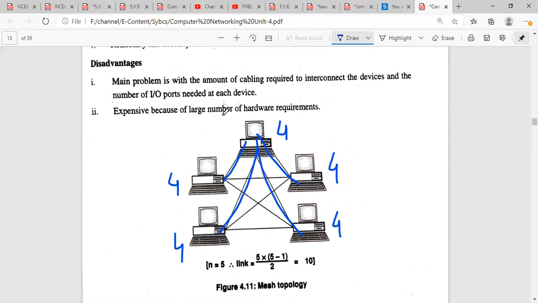It is expensive because of the large amount of hardware required. So it is very expensive. Why? Because a large amount of hardware is required. As we can see, there are a number of links or cables connecting a number of devices, and to install that, obviously the installation cost or the purchase cost of each and every piece of hardware is going to be very large, and ultimately the entire cost of the system will increase.